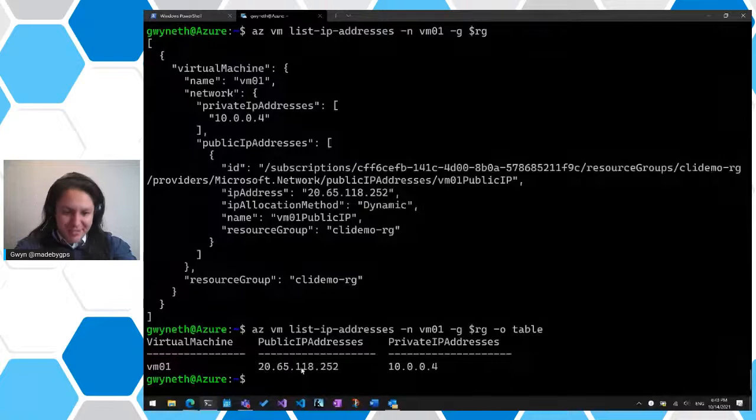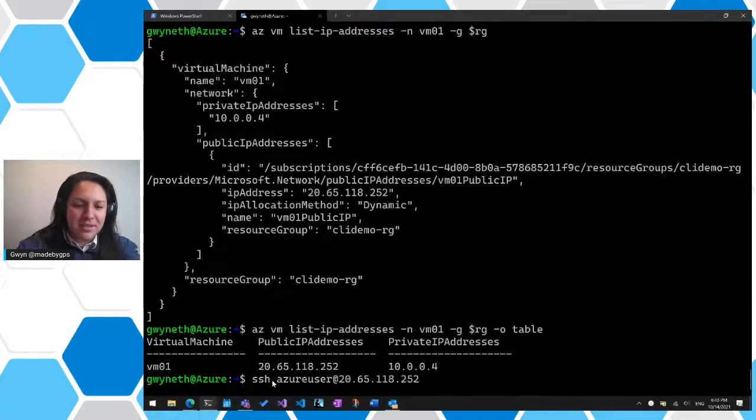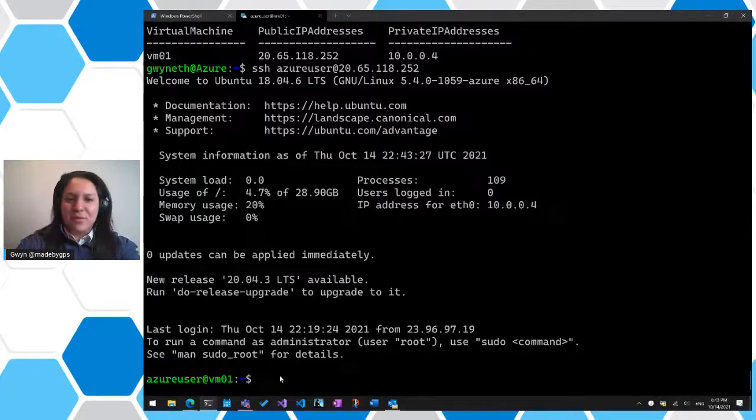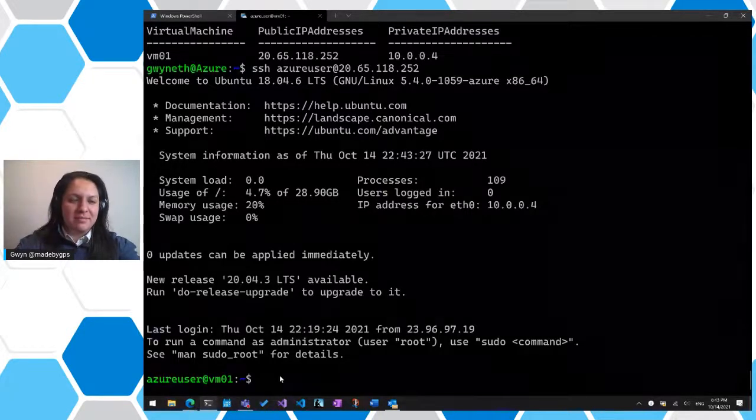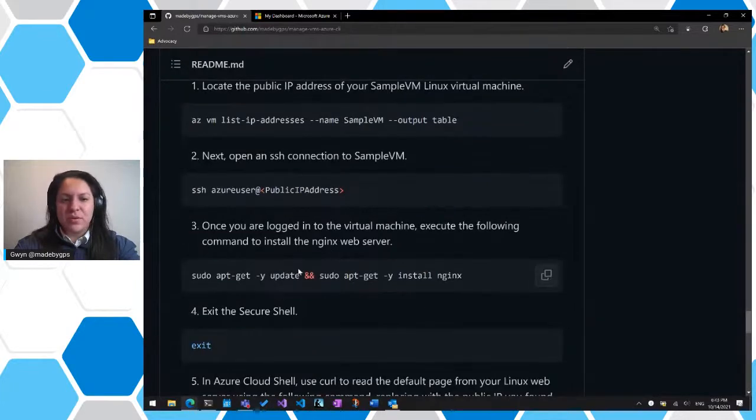All right, so we'll SSH azureuser at this address because we're going to install Nginx. If you're not familiar with Nginx, it's sort of a lightweight web server. It's extremely popular, probably one of the most used web server services out there. So we're in the VM now. Let's clear this here. And there's actually a command in here that we can utilize. So we're going to run sudo apt-get.